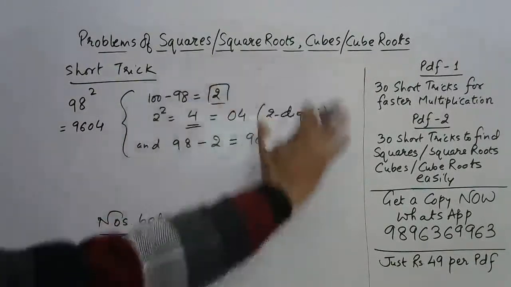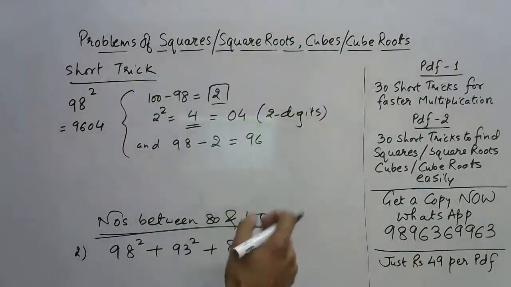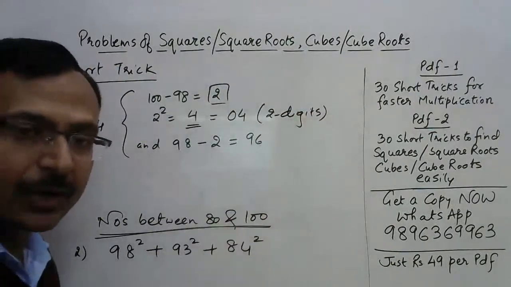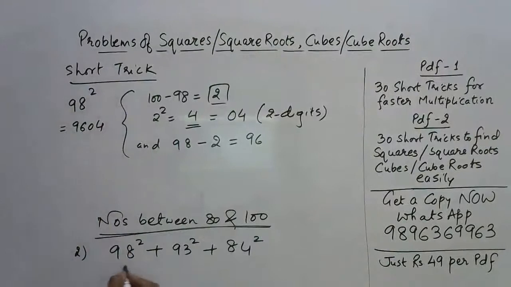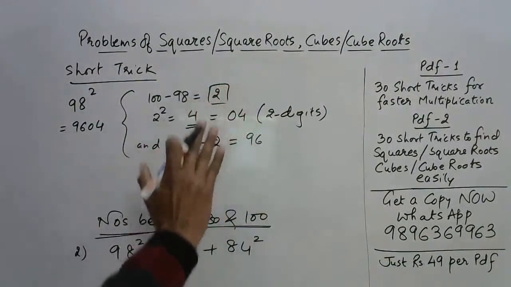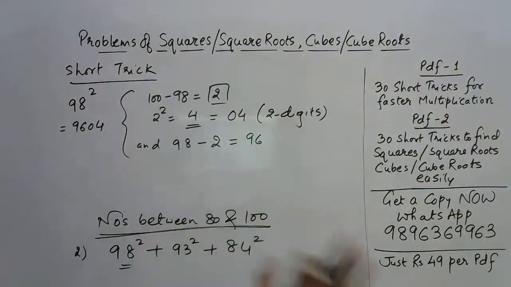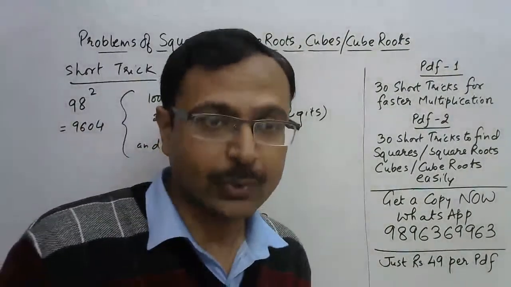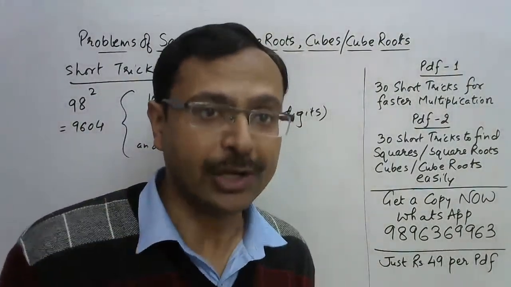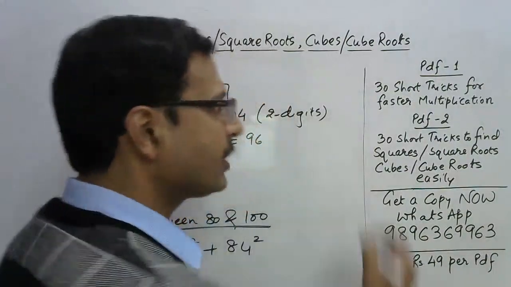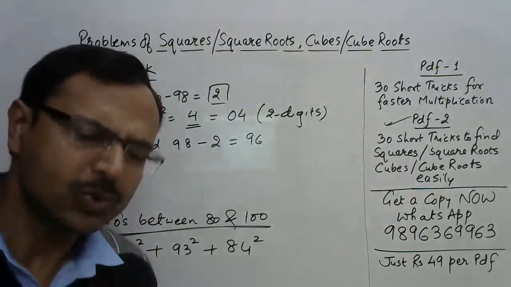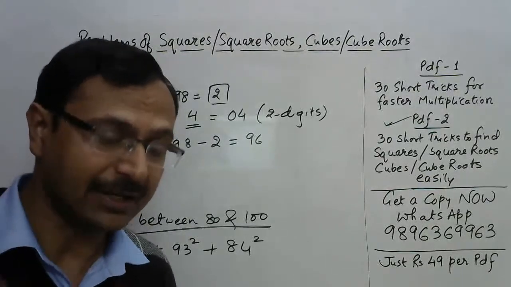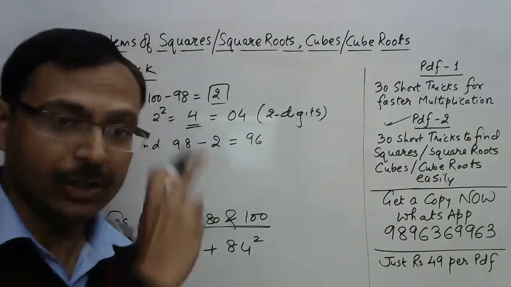Now all these steps are actually mental math steps. They are not something which you have to write here. If you are aware of the short trick, then these are not to be written, friends. This is 98 square, so I found out the first one, and I'll find out all the 3 using this technique so that you can learn the technique. I'm not focusing on finding the answer quickly. I'm focusing on telling you the short trick. That is important. And all the short tricks are mentioned in this PDF number 2. Cube root, square roots, all the techniques, 30 different techniques of finding all these things.